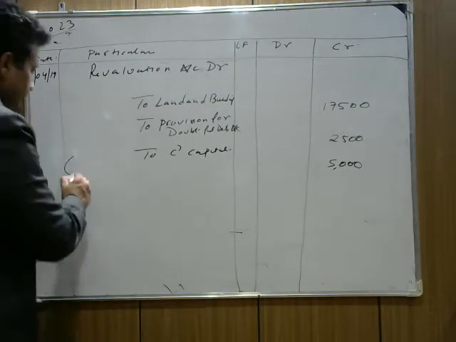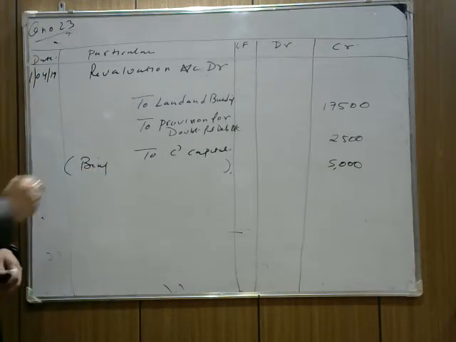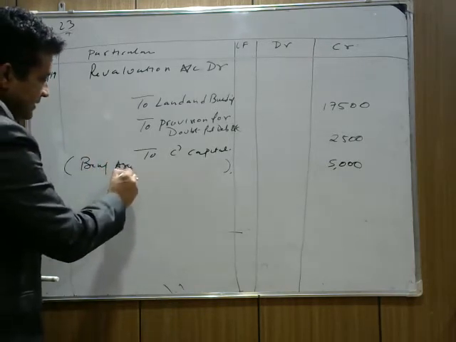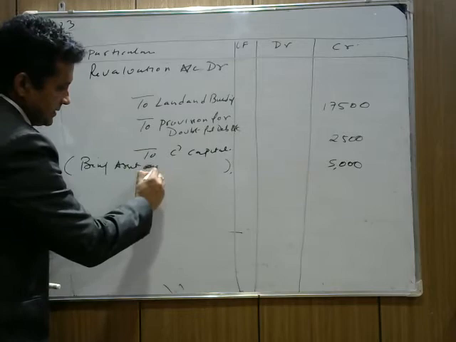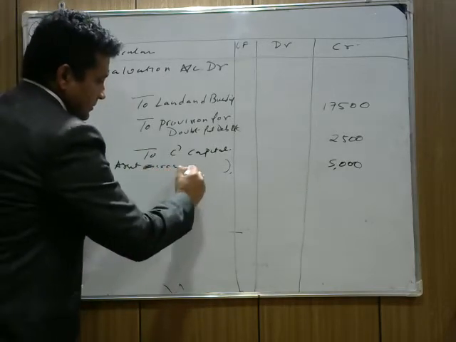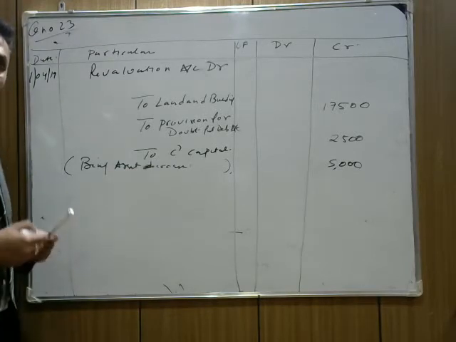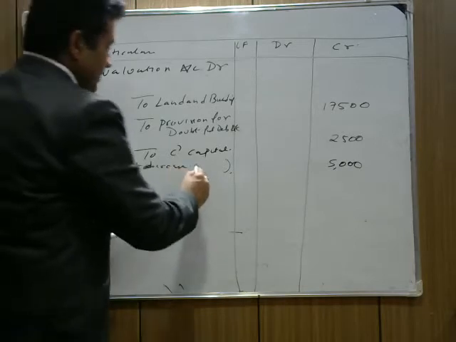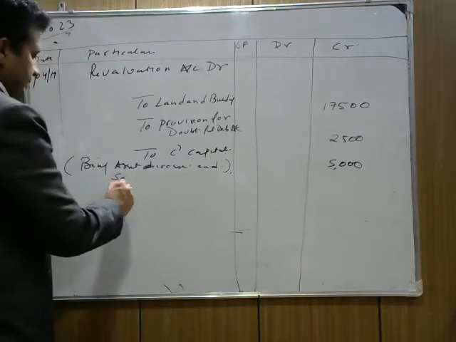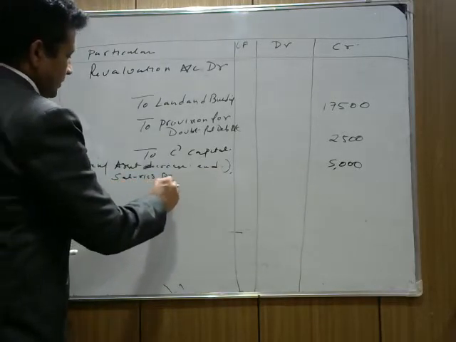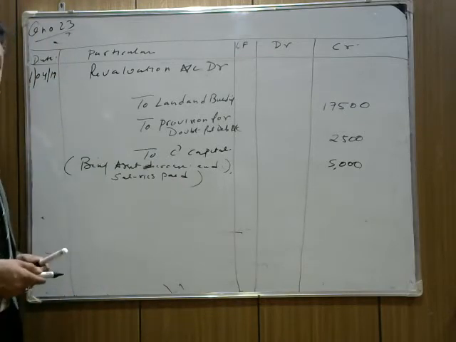Now, being assets decreases, being asset liability revalued through revaluation account. Being asset decreases and salaries paid through revaluation.